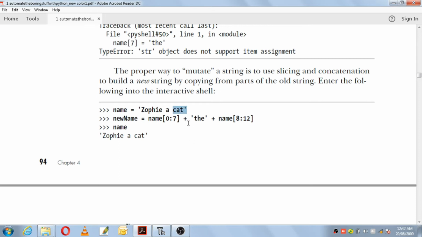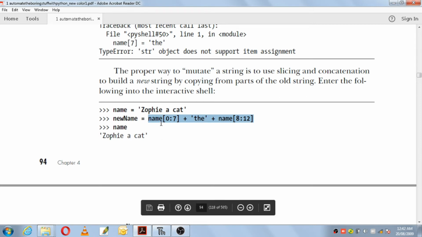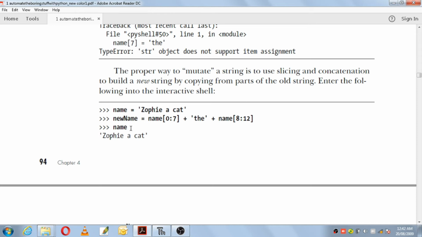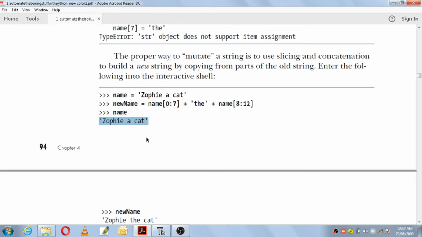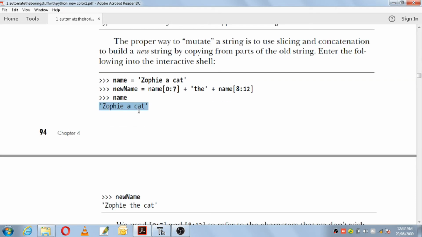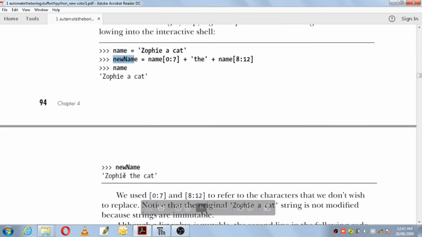So in this way you can mutate the values of a string by using slicing and concatenation. That means you can change the value of the string by using these two properties, that is slicing and concatenation. So name, the original string, will remain unchanged and it will print 'Zufi a cat'. But if you want the new string, then you print new name. New name will have 'Zufi the cat'.